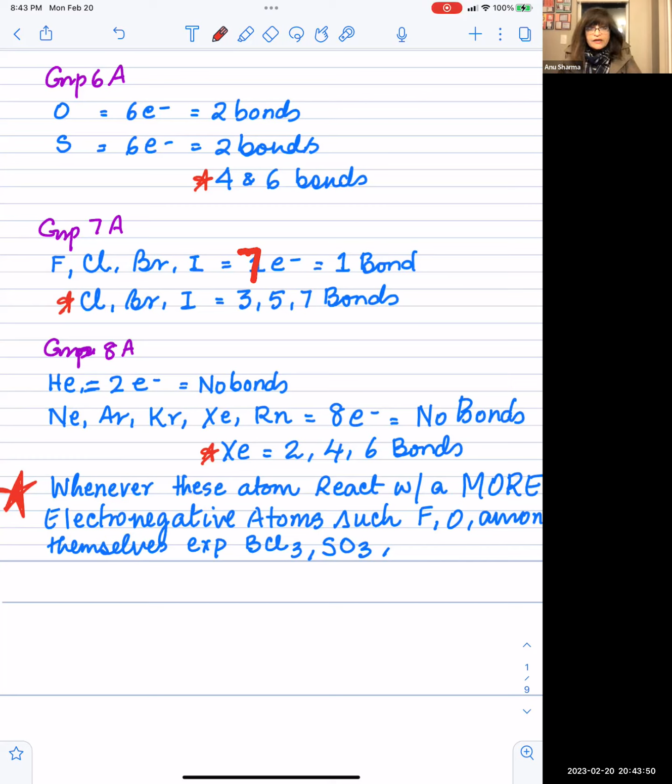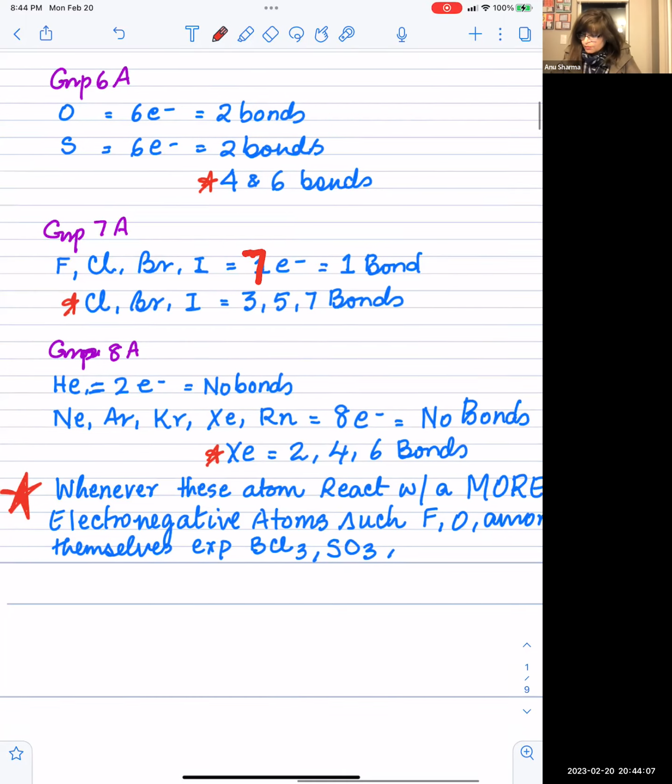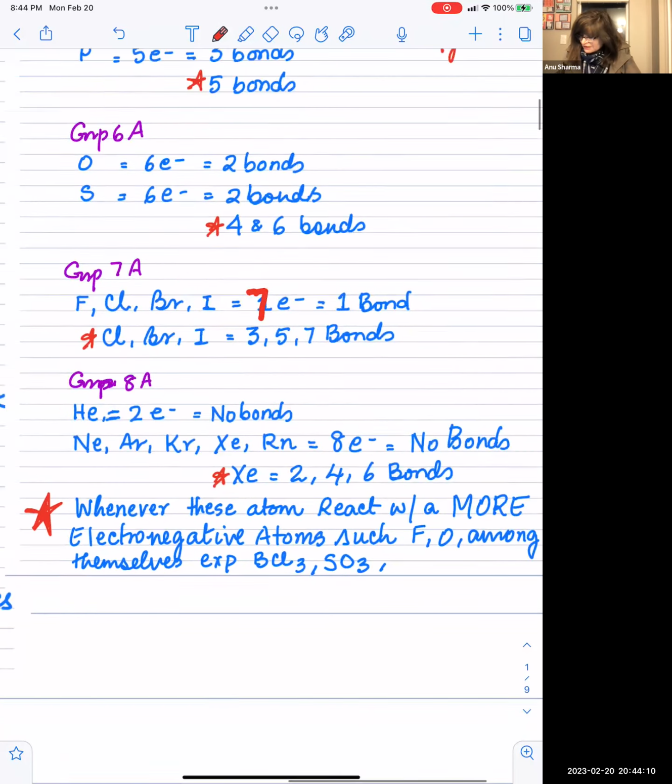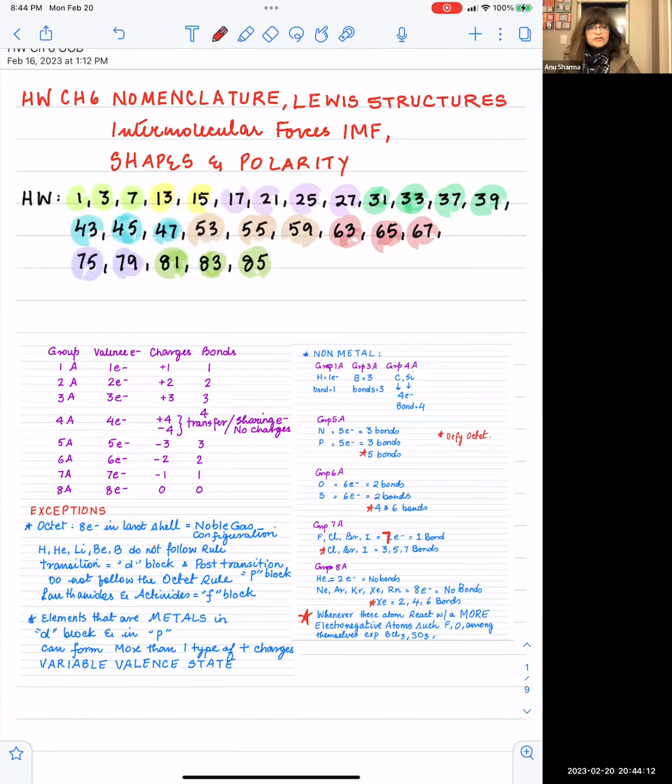That happens when fluorine, chlorine, bromine, iodine combine with a less electronegative atom such as hydrogen. However, when chlorine, bromine, and iodine combine with a more electronegative atom such as oxygen, then they are capable of making 3, 5, and 7 bonds. Okay, so 3, 5, and 7 bonds is an expanded state.